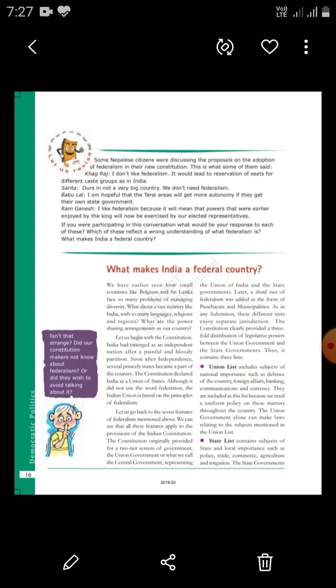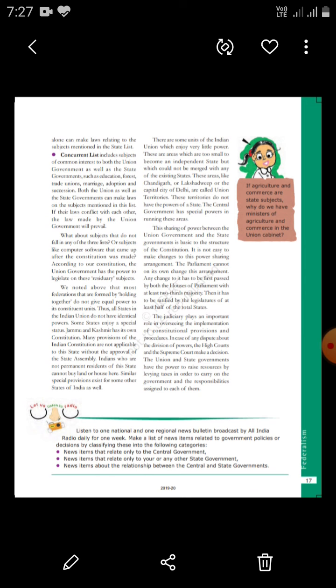Next, the second one is the state list. It contains subjects of state and local importance such as police, trade, commerce, agriculture, irrigation. In this, the state government alone makes laws relating to the subjects mentioned in the state list.